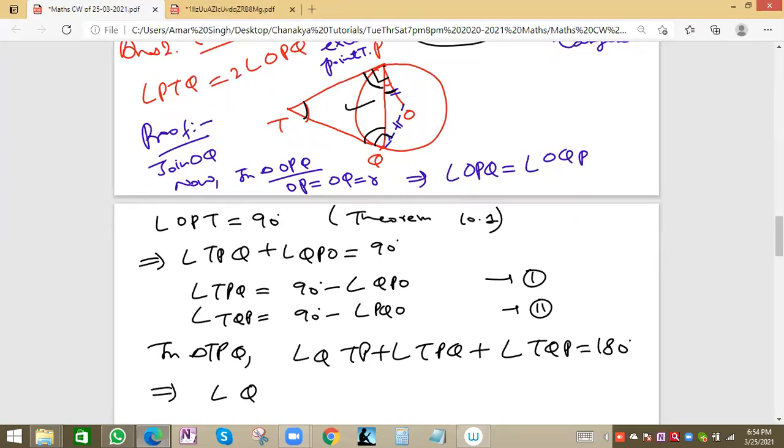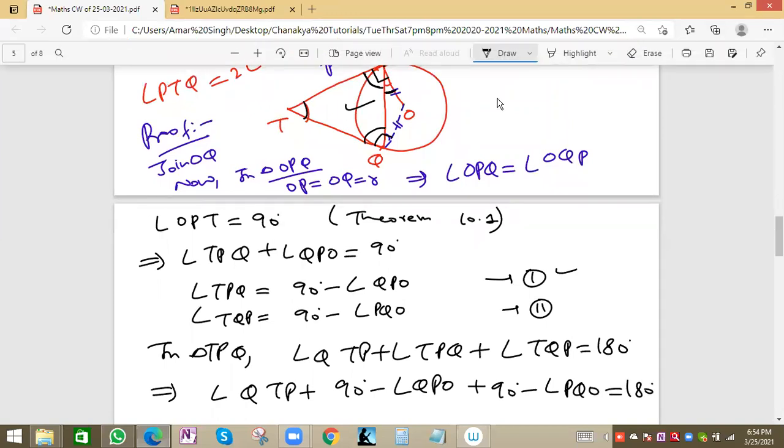So angle QTP plus TPQ. What is the value of TPQ? TPQ we have written from equation 1. This is 90 degrees minus angle QPO, plus what is the value of TQP? TQP is 90 degrees minus angle PQO, equal to 180 degrees. Correct. Right.